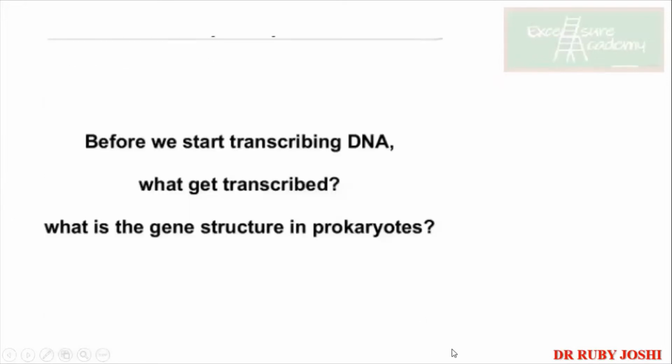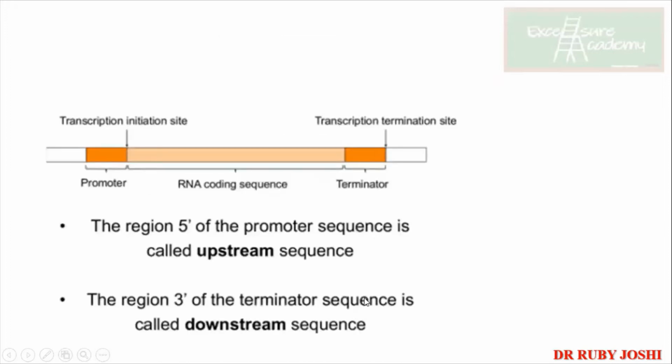Now, before we start transcribing DNA, what gets transcribed? Of course, it is a gene. Let's see what a gene is made up of. Each gene has different portions which are important. So har ek gene mein it is going to have a promoter region, then it is going to have the RNA coding sequence.